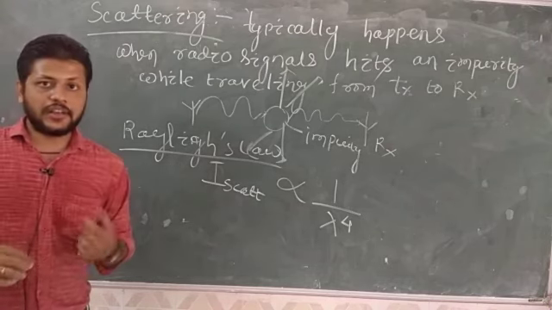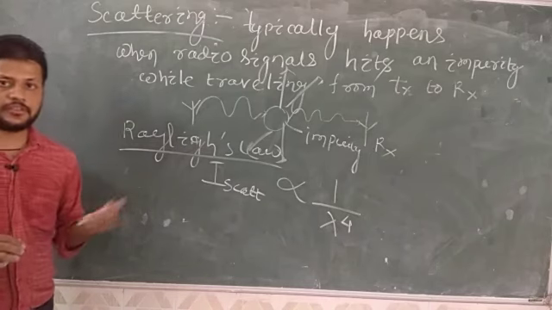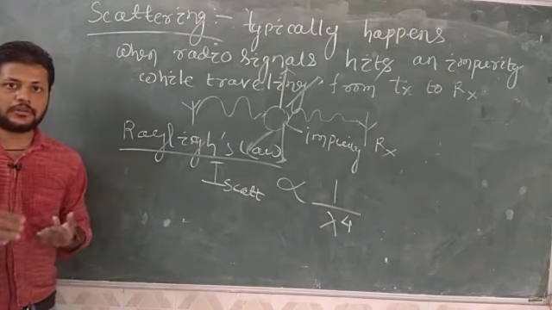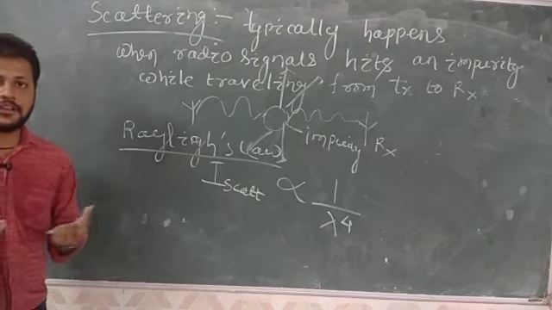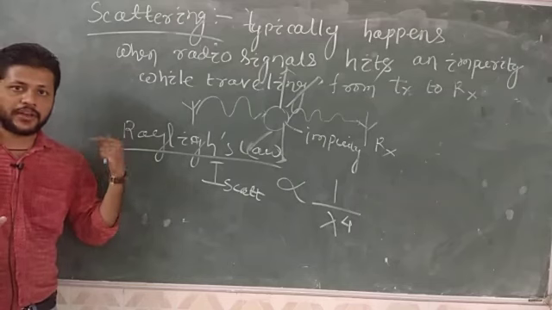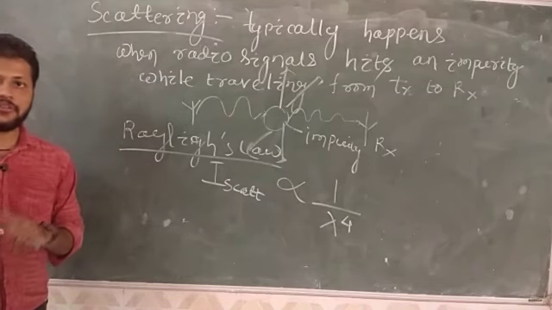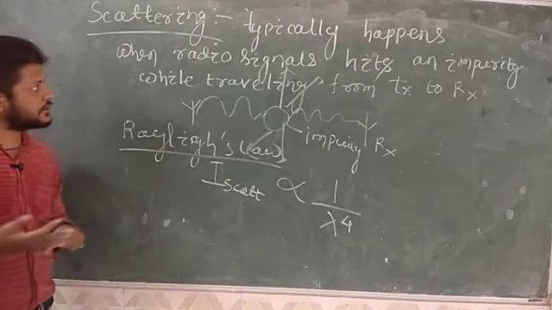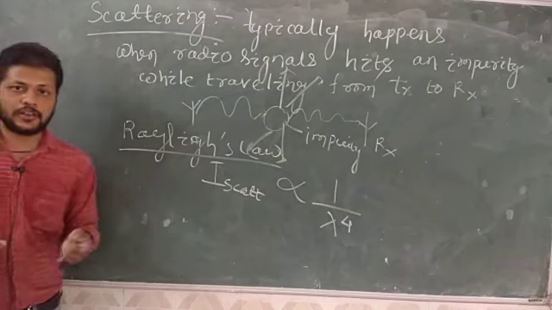In the next class, we will study interference, diffraction and polarization. Remember, this is a long question where they will ask what environmental effects affect your electromagnetic wave when it is traveling from transmitter to receiver. You need to explain reflection, refraction, scattering, diffraction, polarization and interference. The last three we will study in the next class.